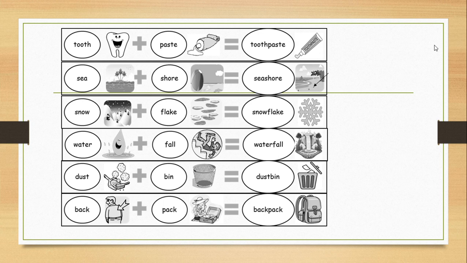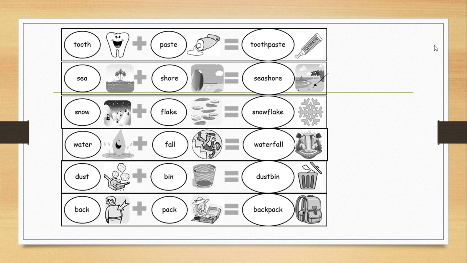Next we have sea, shore. Sea is the sea, the water that we swim in. Shore is the beach or the sand next to the sea. The seashore is the place next to the sea, like the sand or the beach that we sit on, or the road next to the sea. While you are driving your car, you are by the seashore.